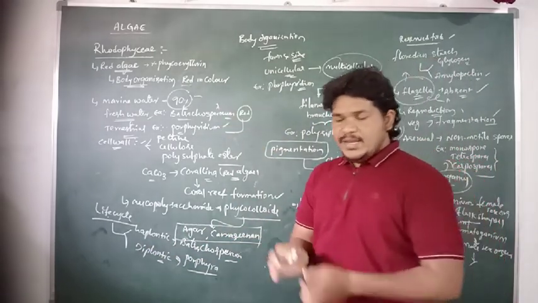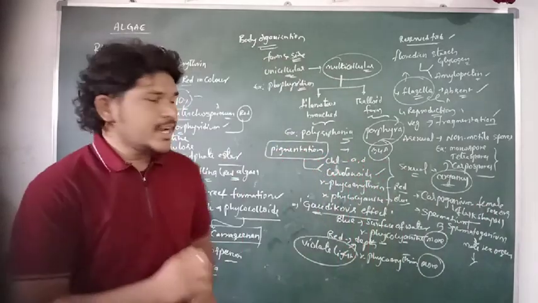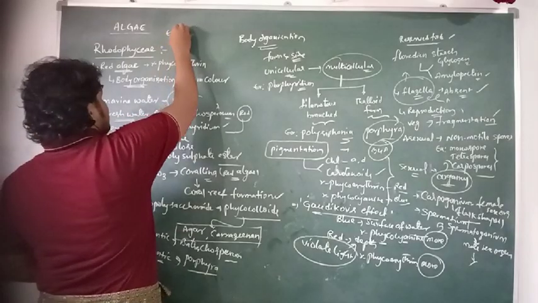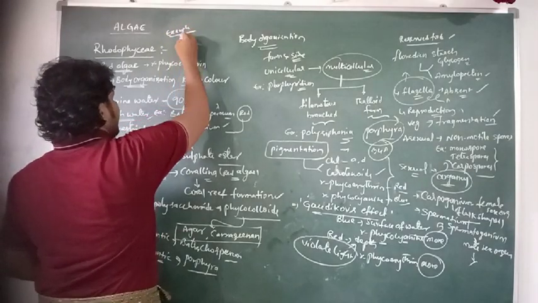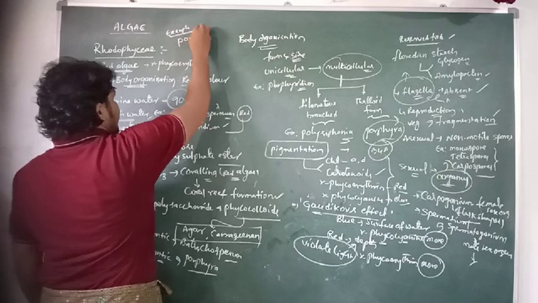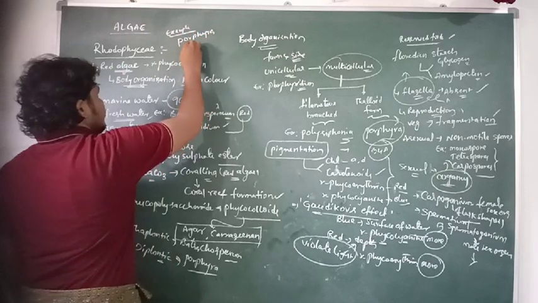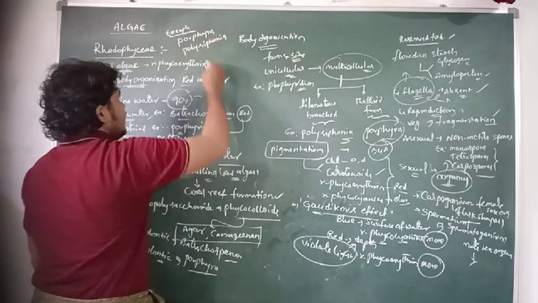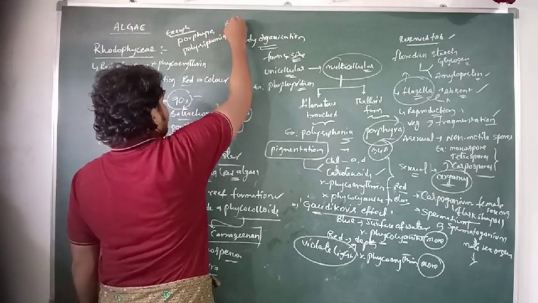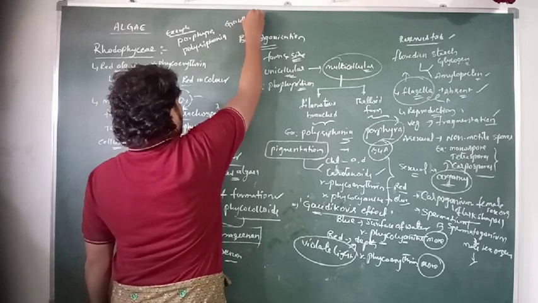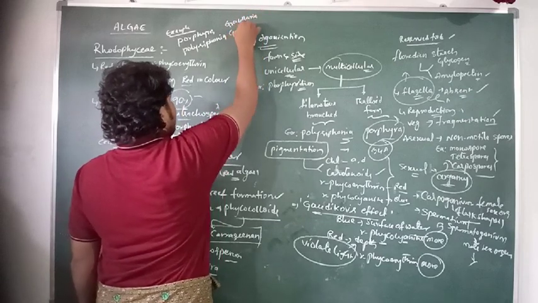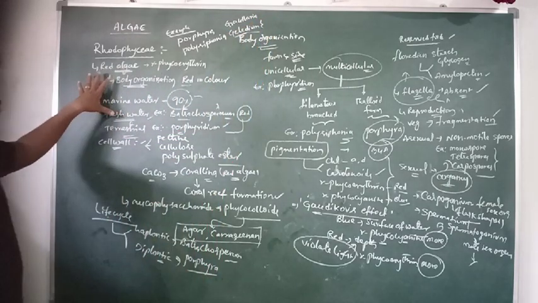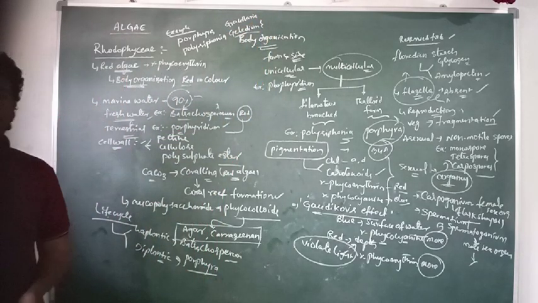And then if we observe the common examples related to the Rhodophyceae, they are Porphyra, Polysiphonia, Gracilaria, and Gelidium. These are four different species of Rhodophyceae, or red algae.